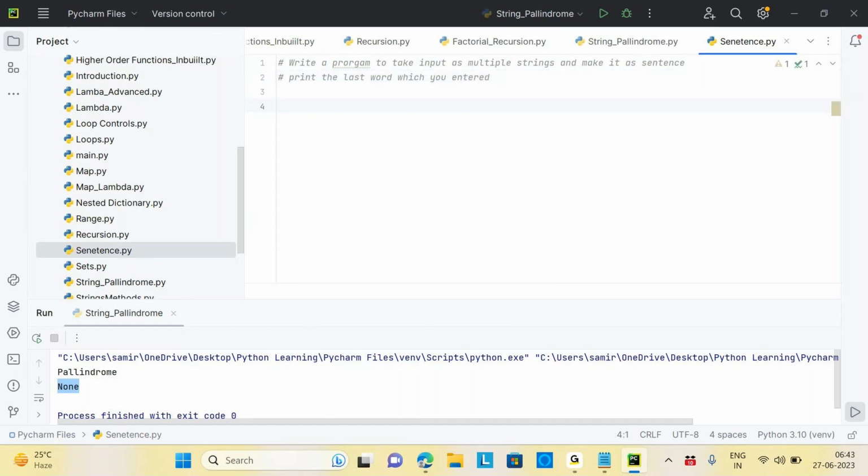What does it mean? While running the program, it will ask for input. Suppose I give hello as the first string, the second string is world, and the third string is beautiful. Three strings I'm giving as input. My output would be hello world beautiful. This is the sentence I'm making. And what is the last word I entered? Beautiful. That's what we need to give. Can you do that?